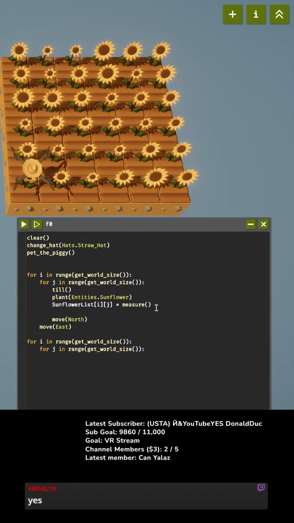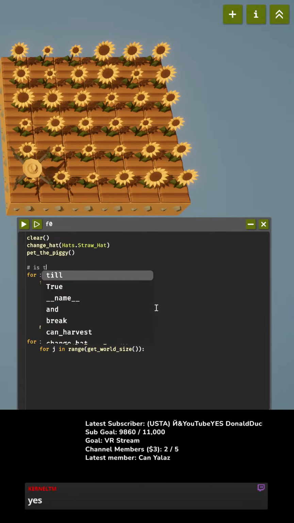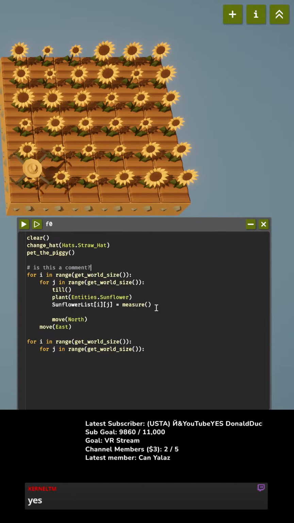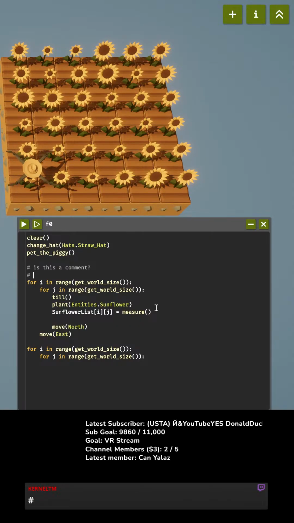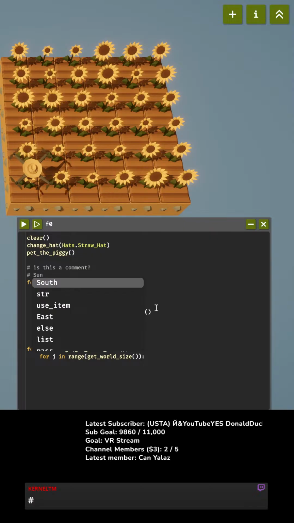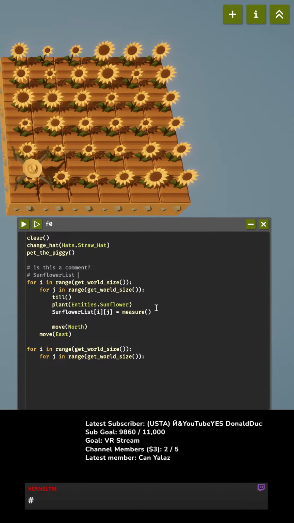Is there a way to do comments? How do you comment? Is this a comment? There we go. Yeah, that looks like a comment. Okay, got it. So our variables are going to be sunflower list.